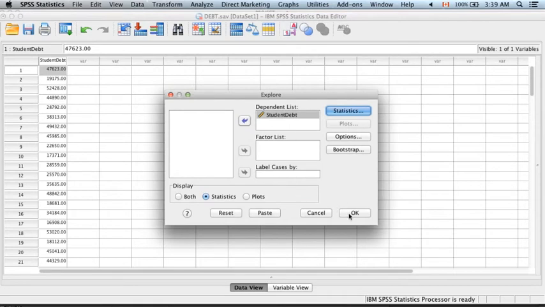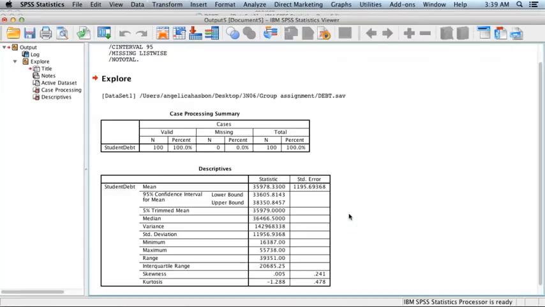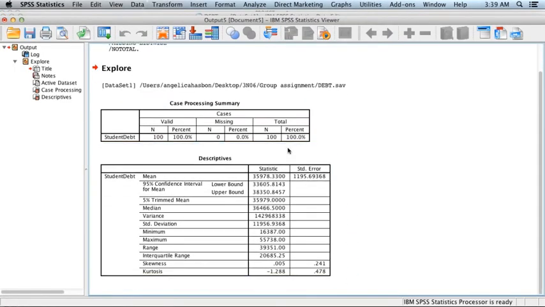From this table, we're given statistics such as our mean, our 95% confidence interval for our mean, as well as the lower and upper bounds of it, 5% trimmed mean, median, variance, standard deviation, our min, our max, our range, our interquartile range, and our skewness, as well as our standard error.